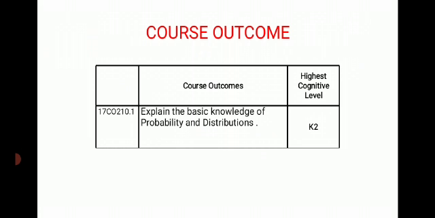The course outcome is the student should be able to understand the basic knowledge of probability and distribution.